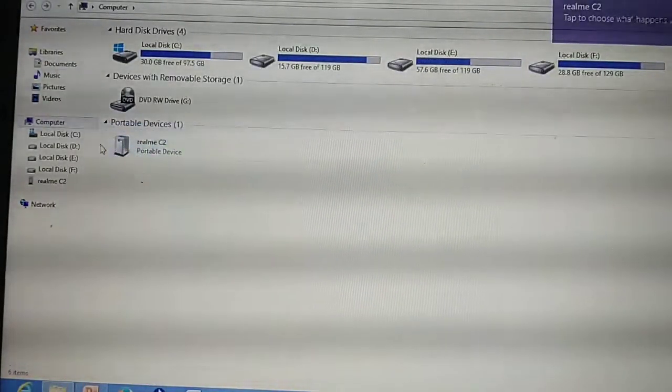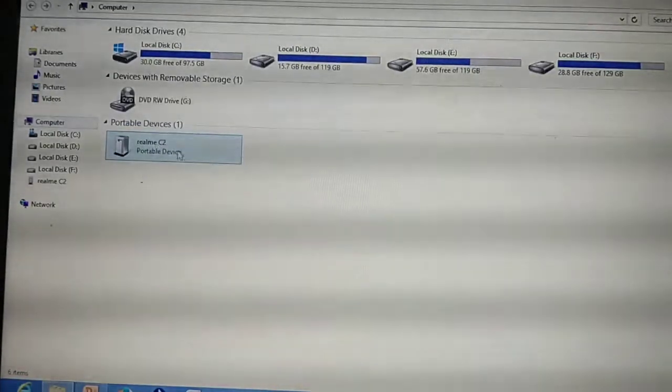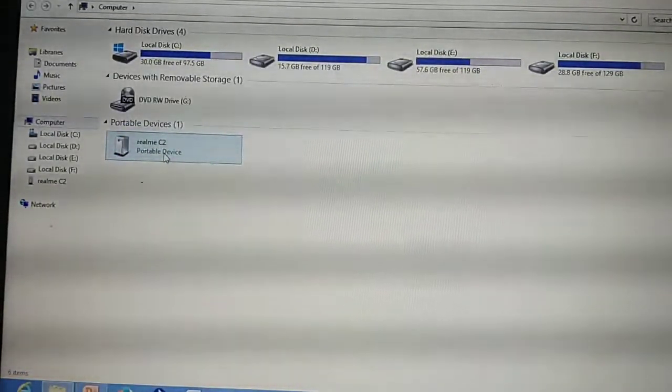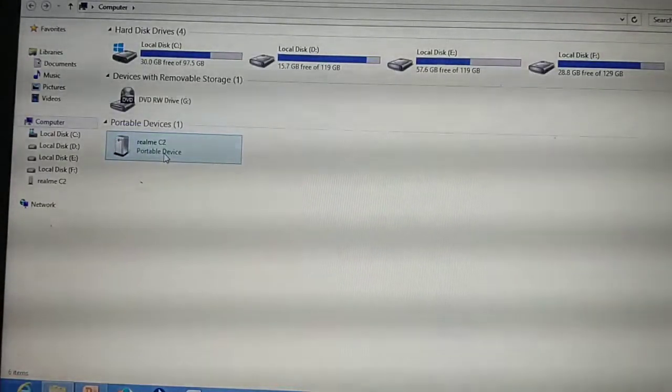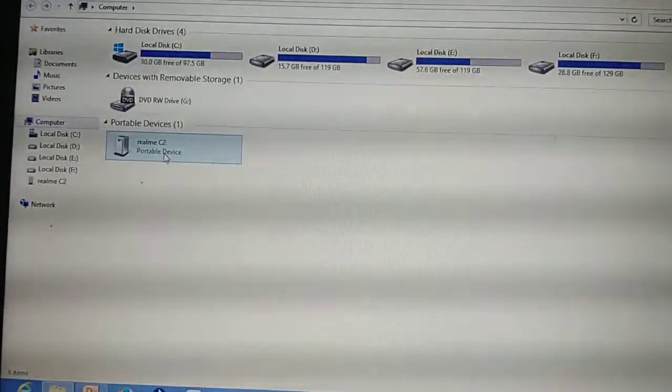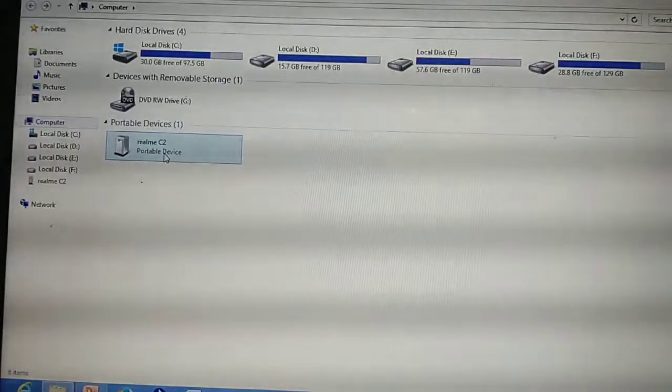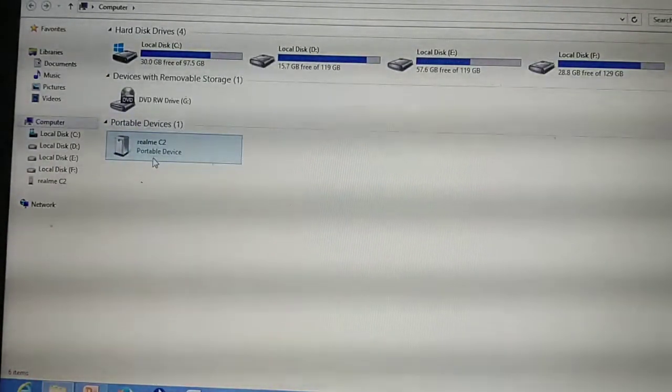See, my mobile is displayed. The particular mobile phone will be displayed. This is the fourth one, the external storage or extra device drive icon. Likewise, you can connect a mobile phone, you can connect a tablet.